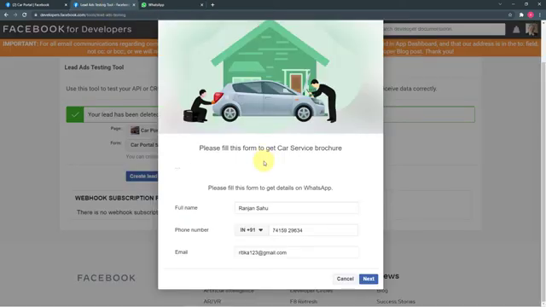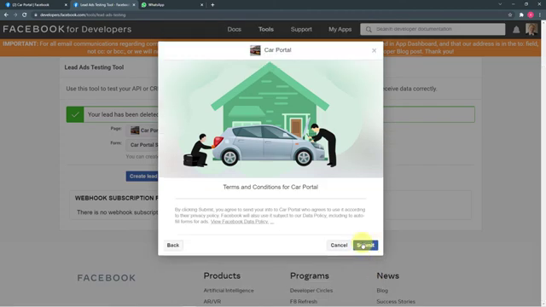So let me fill this form here. I'm filling in the details: let's say the name is Ranjan Sahu, and let me fill in the number. Okay, now I'm going to click on next and on submit.